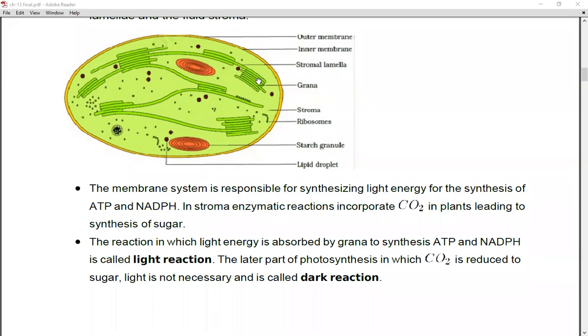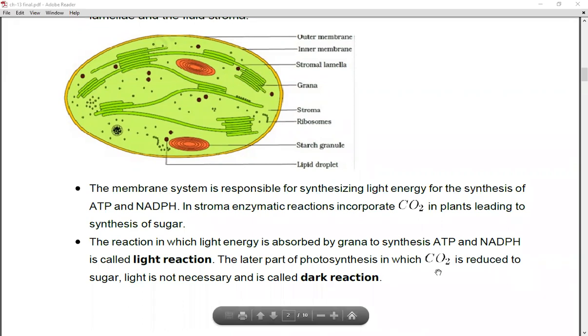Now, after that, the later part of photosynthesis, in which CO2 is reduced to sugar, does not need light. So once the first part is completed, the next part is that the CO2, that is the carbon dioxide, is reduced and the sugar is formed, right?